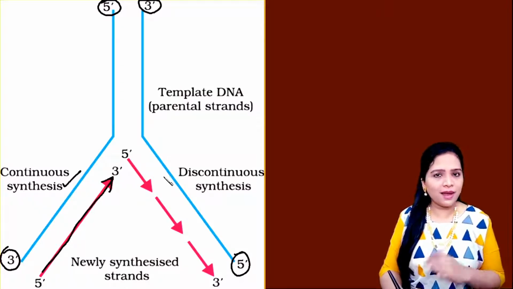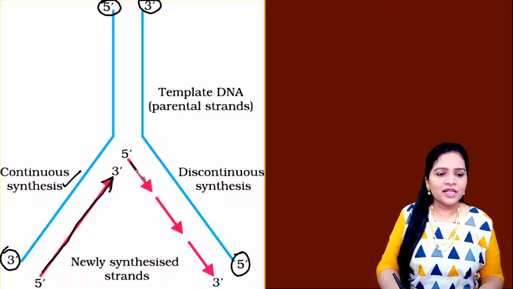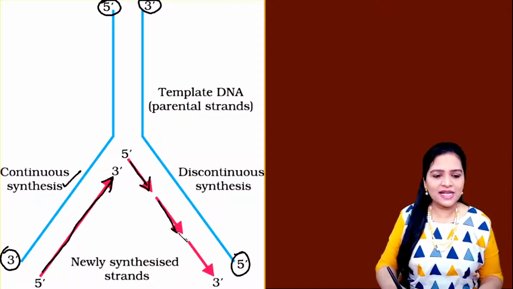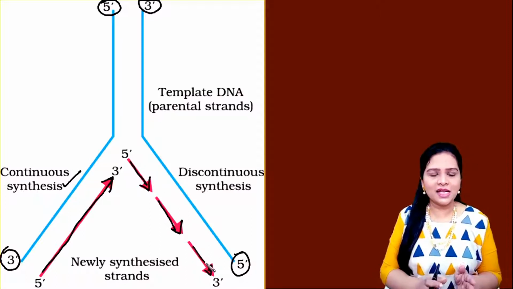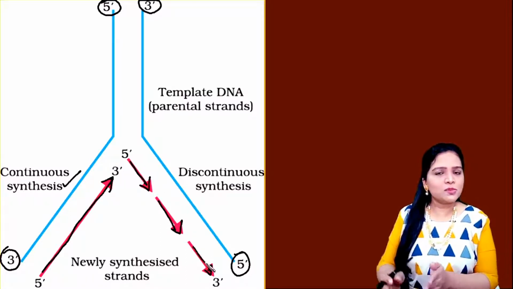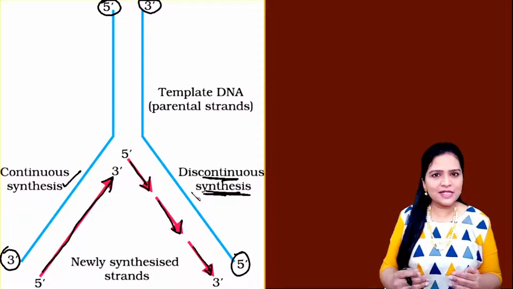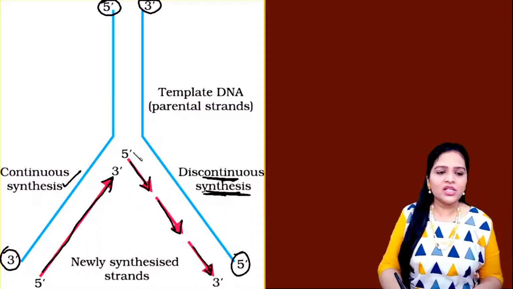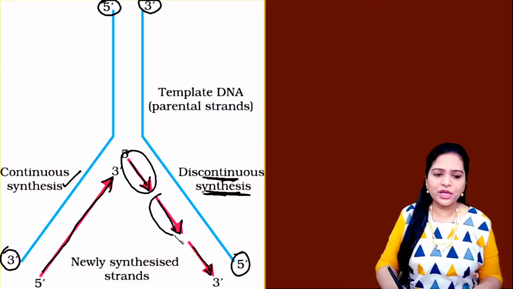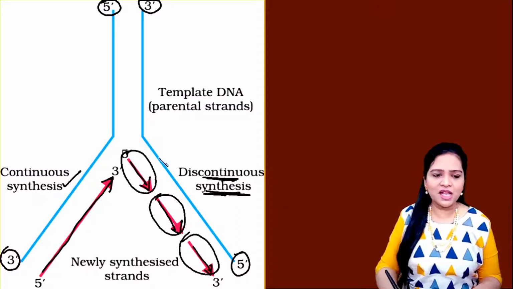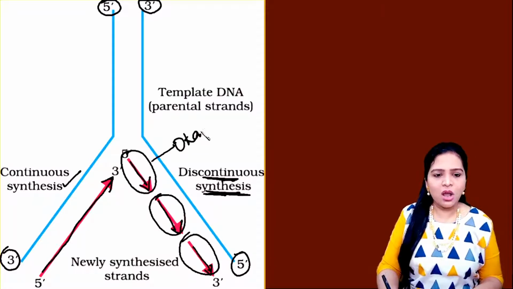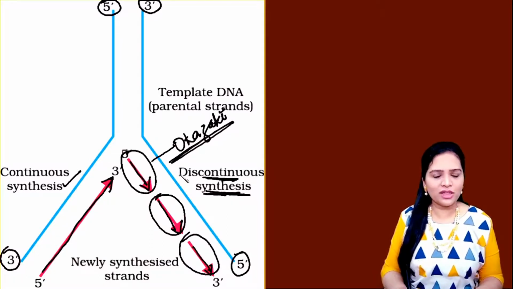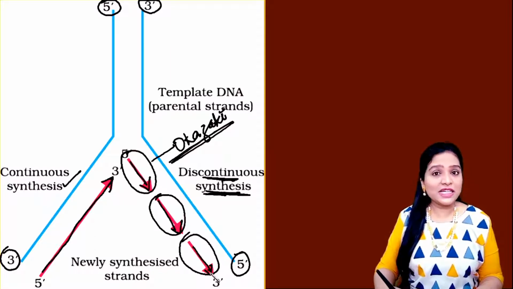Whereas if you see the other side here, the new strand is not synthesized continuously. It is synthesized one after another with some small breaks in between them. Synthesis of the other strand is not continuous. That's why this is called discontinuous synthesis. So the new strands are produced in short fragments. These fragments are called Okazaki fragments. Okazaki fragments. So we will learn why all this discontinuous synthesis occurs.